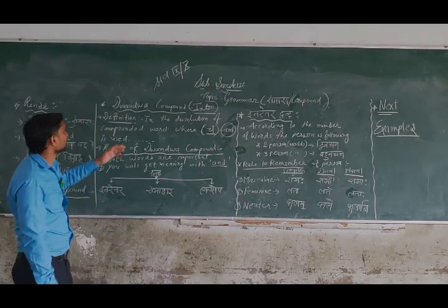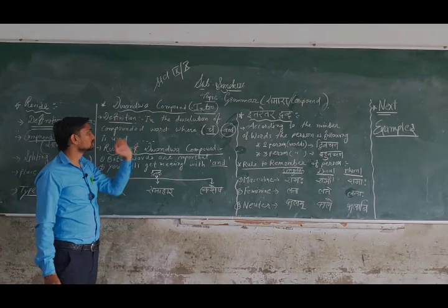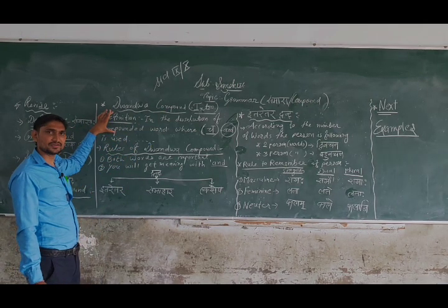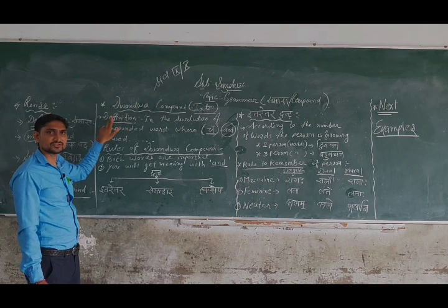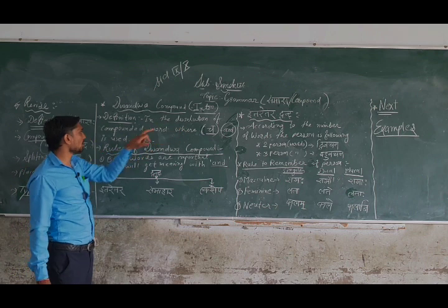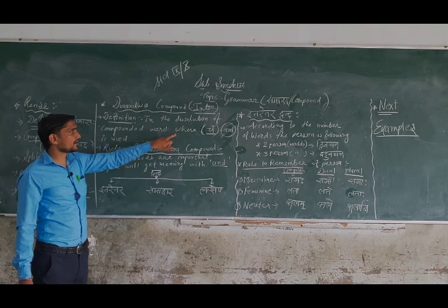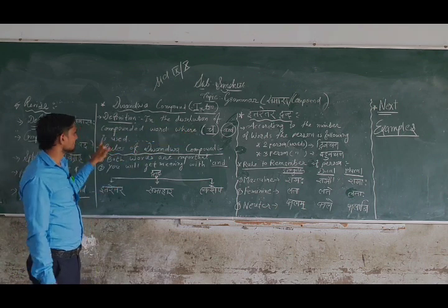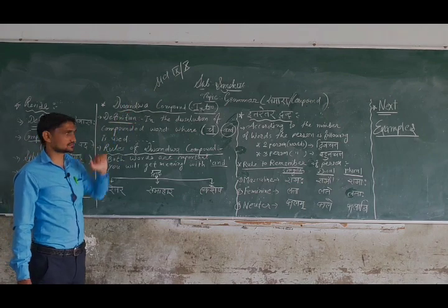Okay, see. Dvandva compound, what is there in the definition? Definition means Vyakhya. In the dissolution of a compounded word, where cha, meaning 'and' in English, is used, that is known as the Dvandva samas.